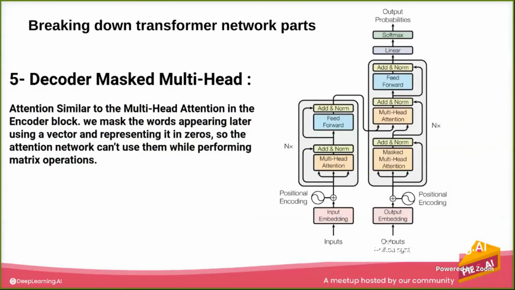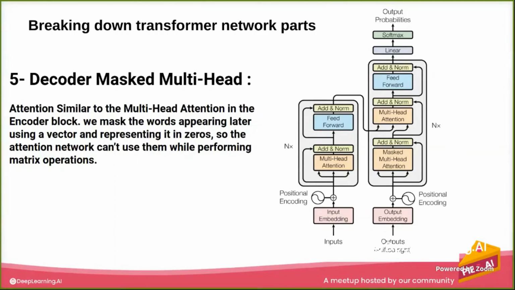Getting back, now in the decoder part, we have finished the encoder. The decoder contains the same concept, except for the masked multi-head attention. We said that we give the whole sentence at once. In training, that's okay, the model has a full view of the data, but in inference, the model does not have the future words.